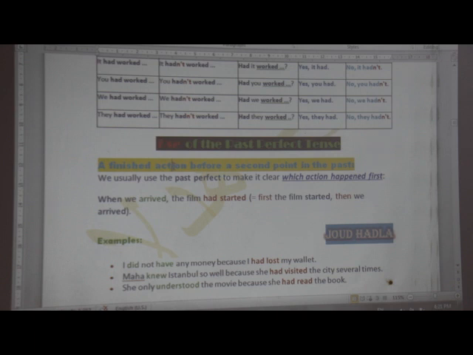One action happened first and then, after a short or maybe a long period of time, the other action happened. So we don't have an interruption. We usually use the past perfect to make it clear which action happened first.